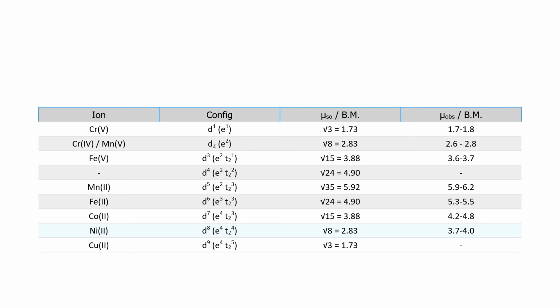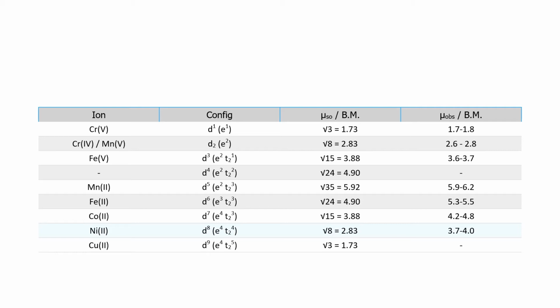Chromium plus 2. It has no electrons in s orbital, 4 unpaired electrons in d orbital. Bohr magnetic value is 4.8. Now come to Fe plus 2 and Fe plus 3.